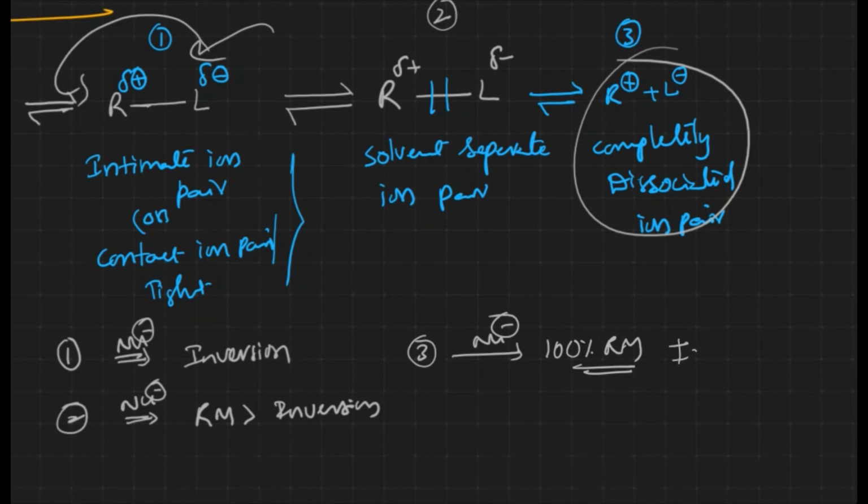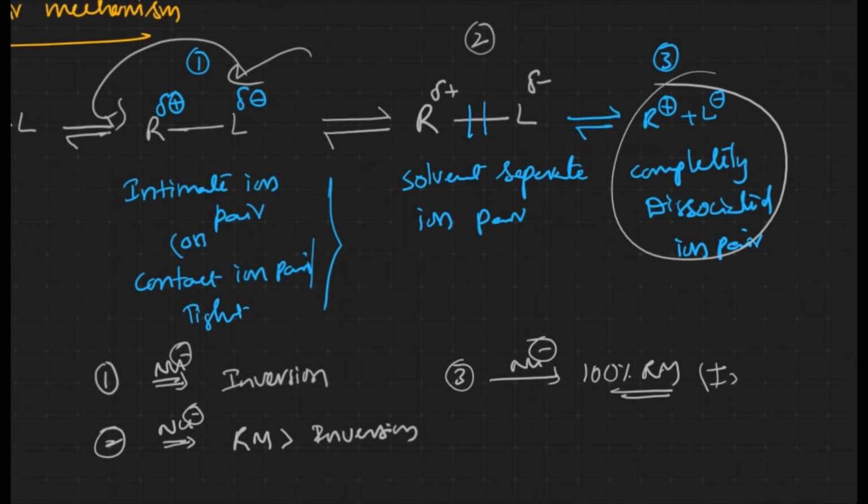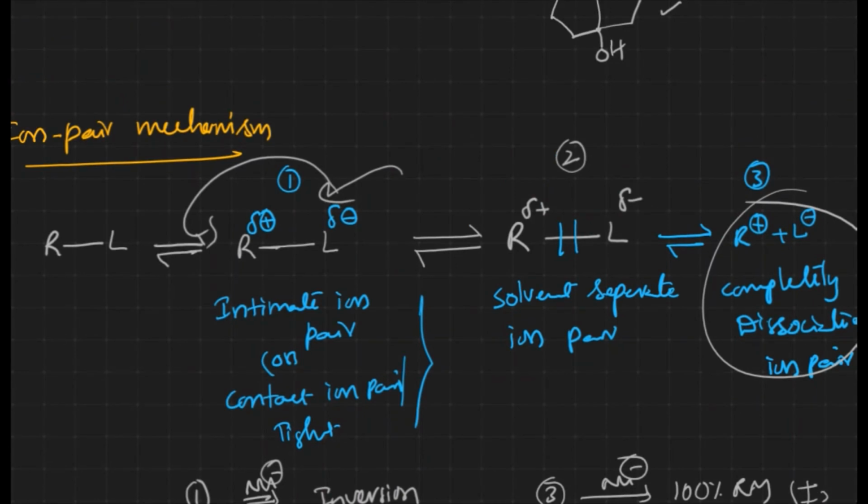Got it? Okay, this is how we can get the ion pair mechanism for the SN1 reaction. This is all about the SN1 reaction and its mechanism, the exceptions, the ring expansion and contraction and all those things.